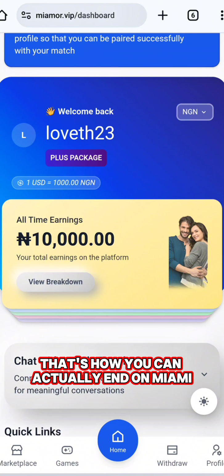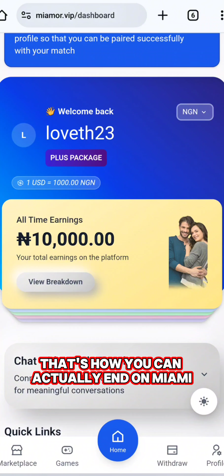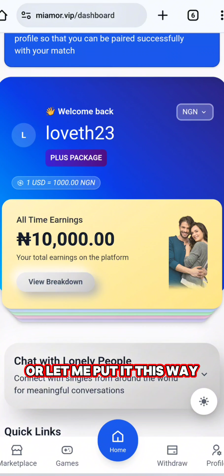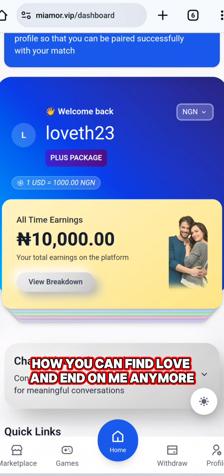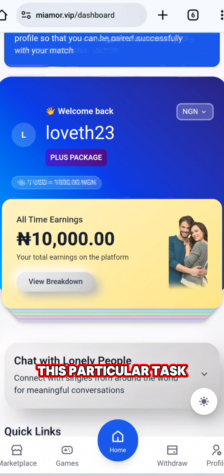So that's just it. That's how you can actually earn on Mi Amor or find love on Mi Amor. Or let me put it this way, how you can find love and earn on Mi Amor. So this is how you can actually perform this particular task.